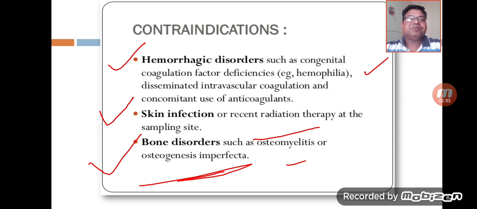Apart from this, skin infection or recent radiation therapy, in which this aspiration is contraindicated, and bone disorders such as osteomyelitis and osteogenesis imperfecta, in which also the aspiration is contraindicated.